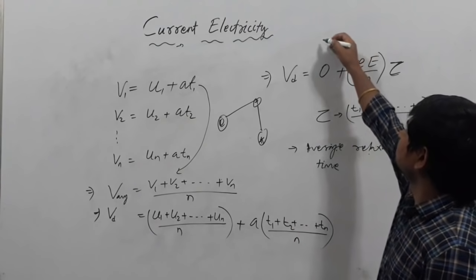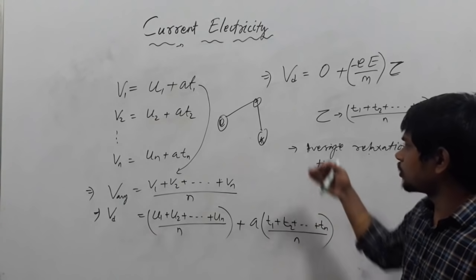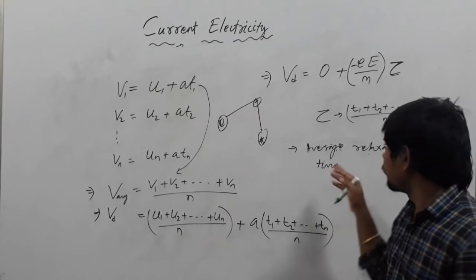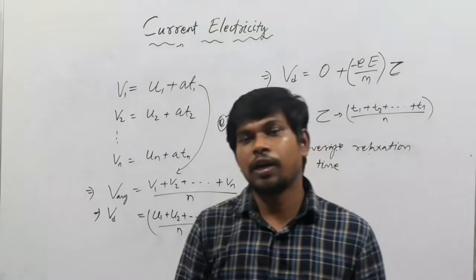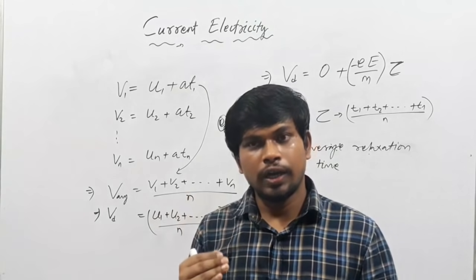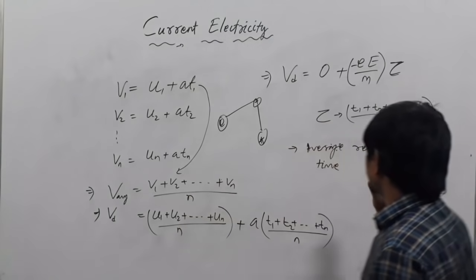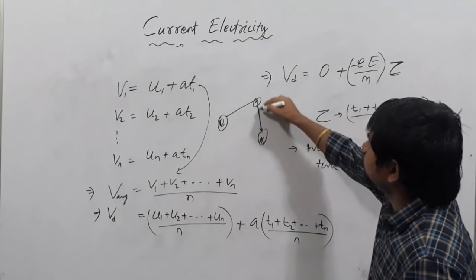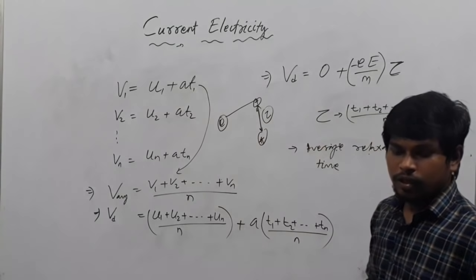After the derivation of velocity, you can make a note. Relaxation time is defined as the time taken by the electron between two successive collisions. That is called tau, or relaxation time.